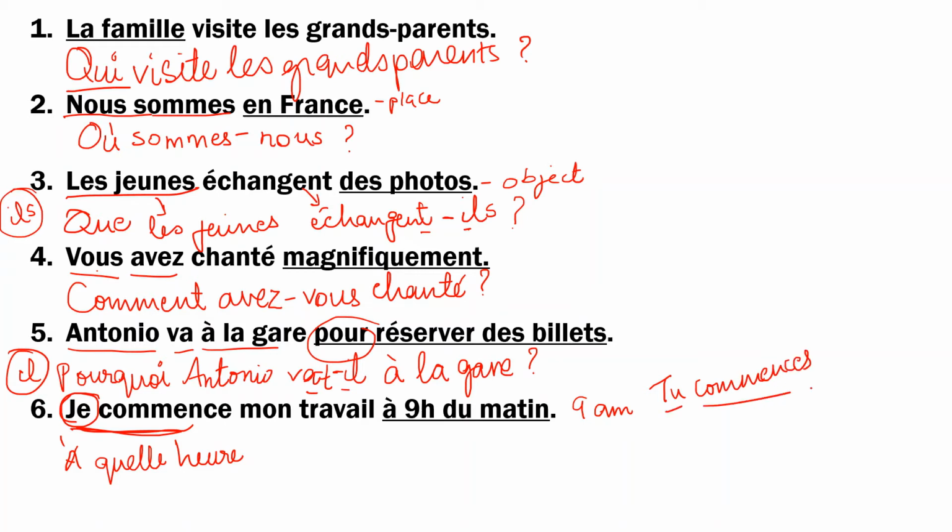This is a pronoun, this is a verb, so you can directly invert it. Commences-tu. Now, mon travail will also have to change here. It will have to become ton travail. This is common sense. In the entire question, not only the je has to change, any possessive adjective will also have to change. Je commence mon travail. The logical tu form would be tu commences ton travail. Accordingly you frame your question. So, à quelle heure commences-tu ton travail?